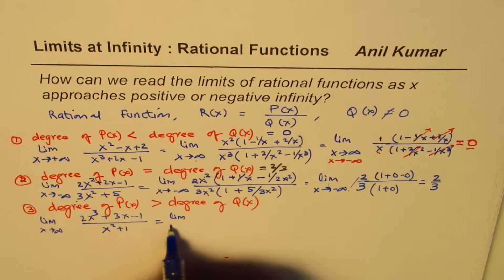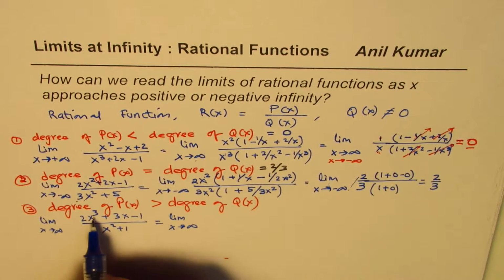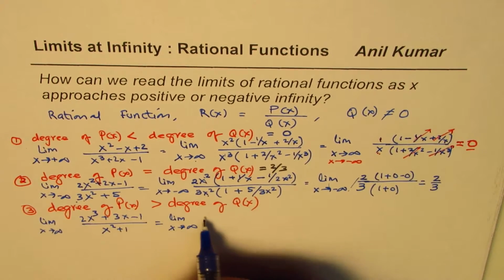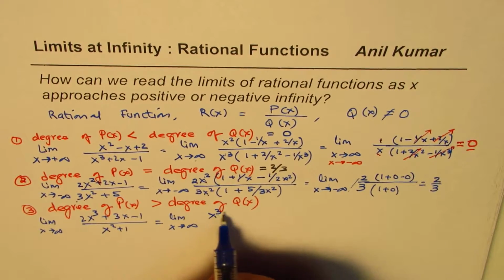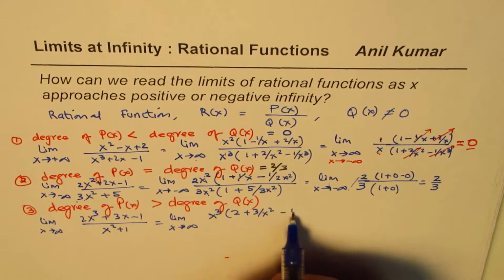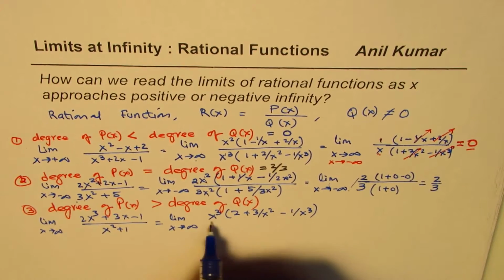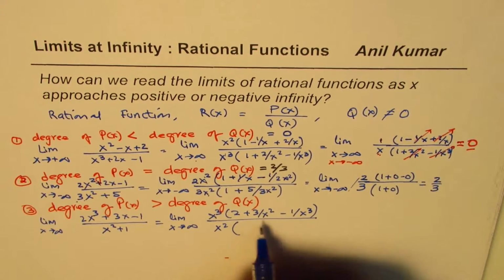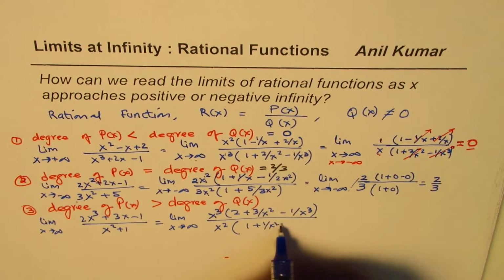We have limit x approaches infinity, take x cubed common, and we have 2 plus 3 over x squared minus 1 over x cubed in the numerator, and in the denominator we can take x squared common, so we get 1 plus 1 over x squared.